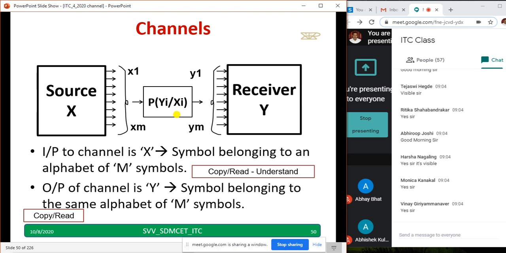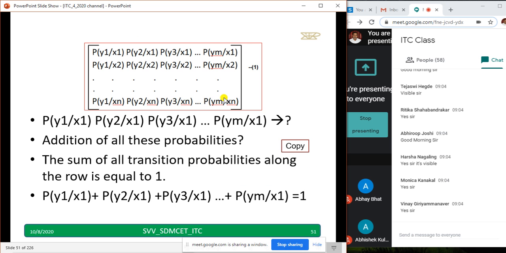And also we are sending X symbols, and at the receiver side I am receiving a Y symbol. I have X1 to Xm different symbols, and at the receiver side I have Y1 to Ym different symbols. Why is there a change in the M and N? Because of God. I mean to say God is everywhere, like that noise is everywhere.